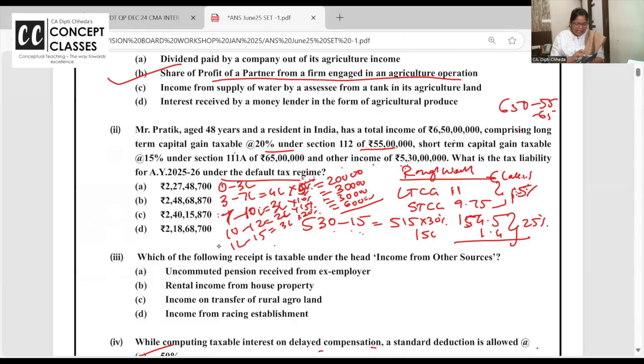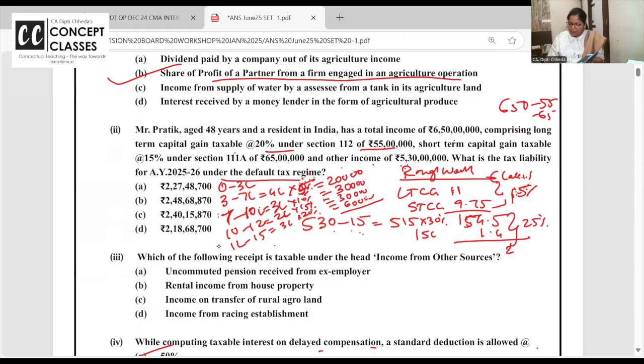Now we can do it in the calculator. 11 plus 9.75 is 20.75. Have you got this tax? Into 115%, put it in memory. Now 154.5 plus 1.5, this, into 125%, put it in memory.